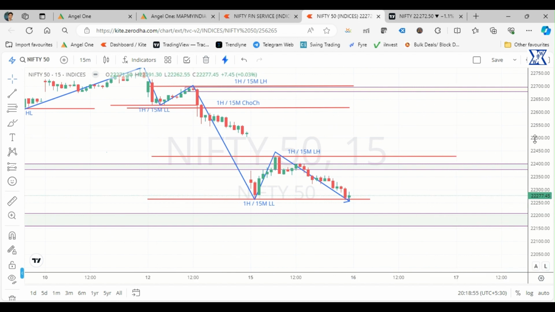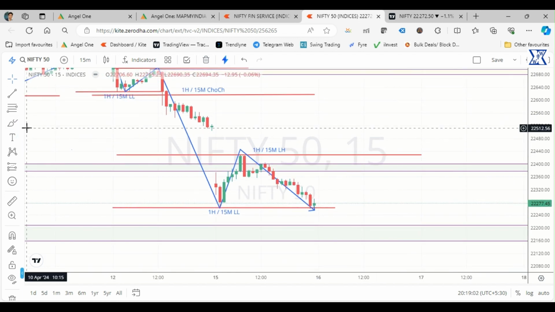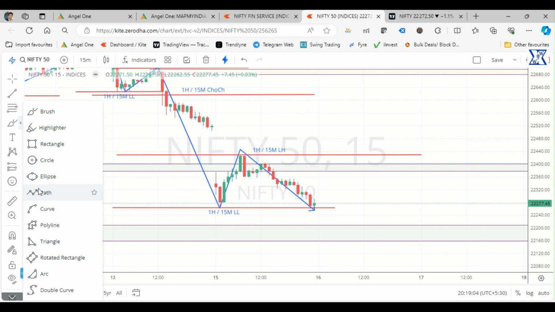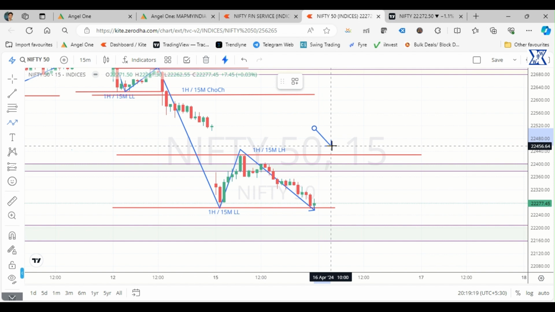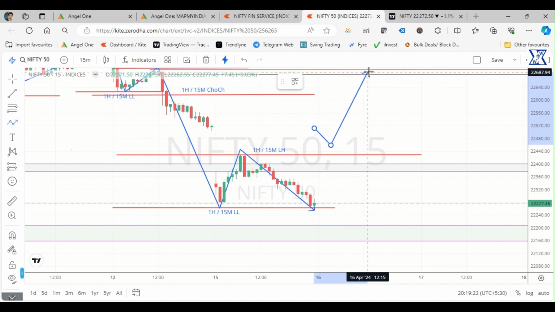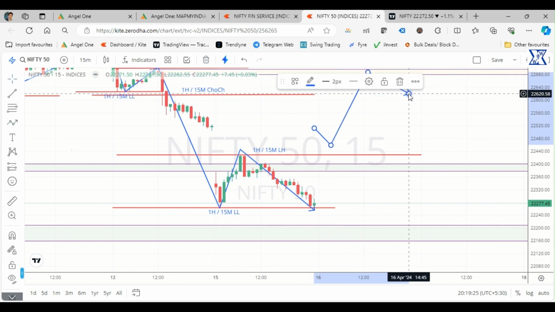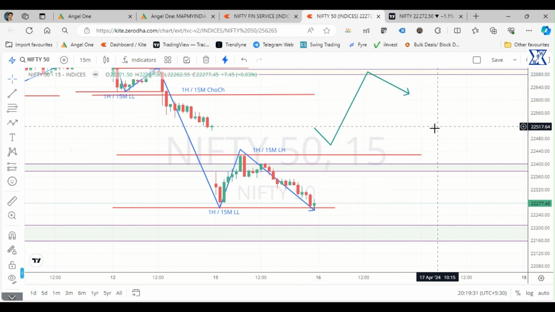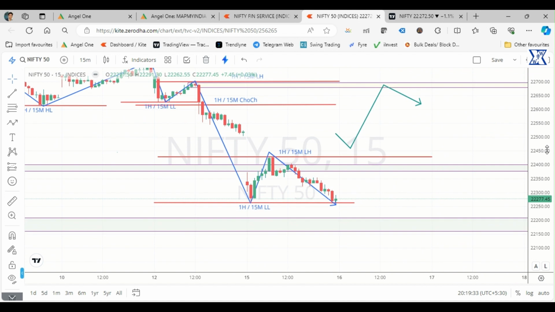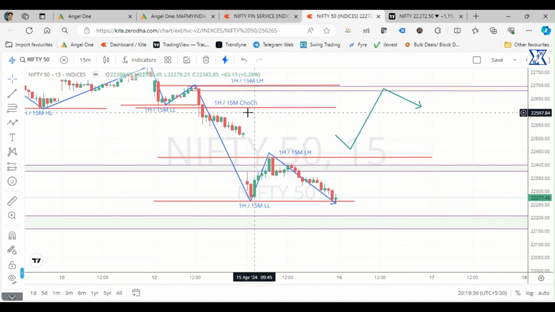Scenario would depend on where the market opens. Let's draw some. If the market opens here, somewhere gap up, let's say here, then I can assume that there might be some kind of small retracement, and then the market will hit this particular level, something this way. So let me change the color here. Let's put it green.